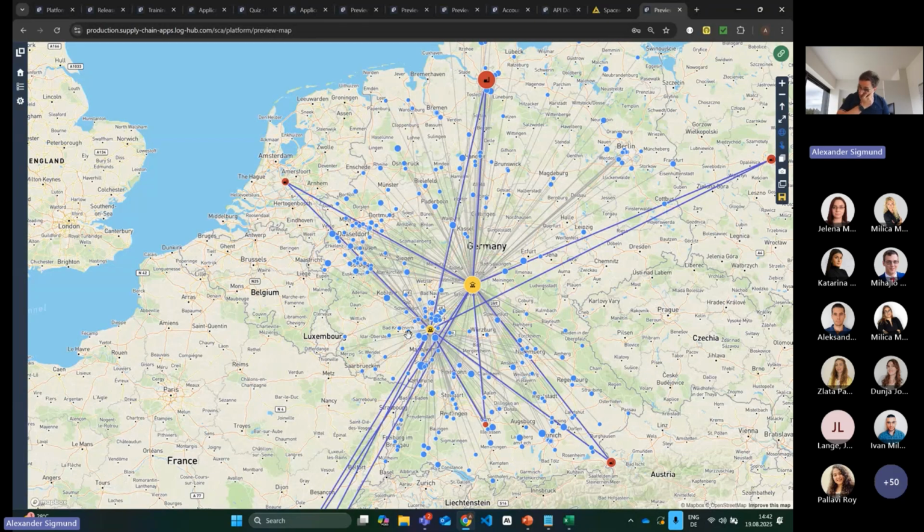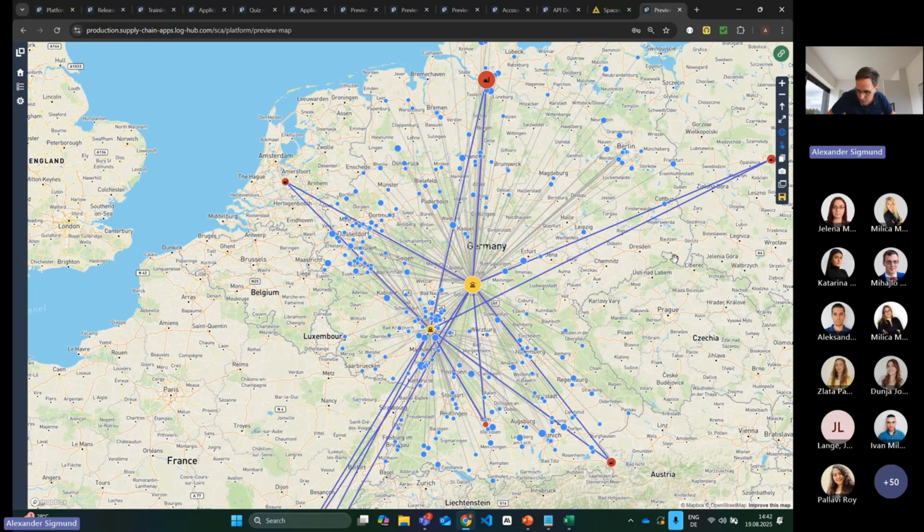But the requirement was additionally that I want to be able to group some customers and make sure that these customers are only served by one warehouse. One reason why you would want to do something like this could be that you want to keep the stock for all of these locations for this one customer at one location. This is why it can be helpful to build this customer group.